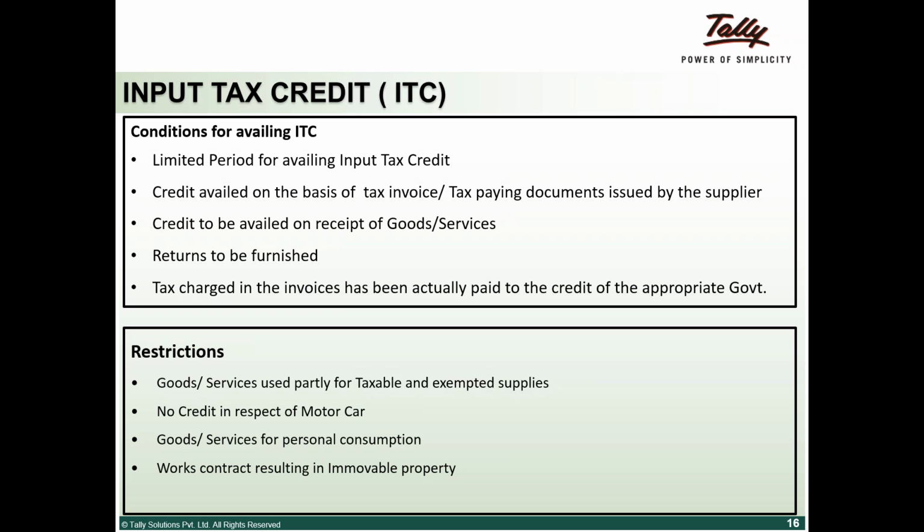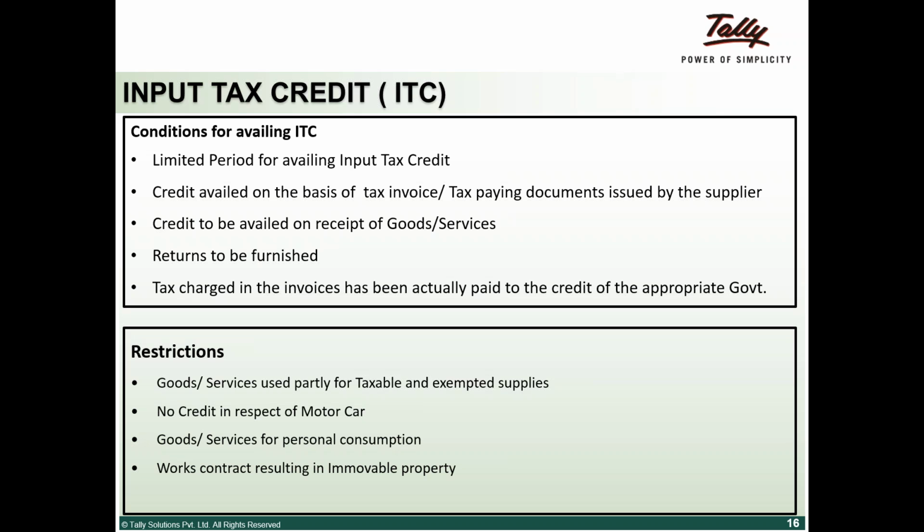He needs to deposit that 10 rupees with the government, and only then will I be able to take a credit. This is one peculiar system in GST: unless my supplier has paid the tax to the government, I will not be able to take an input credit.